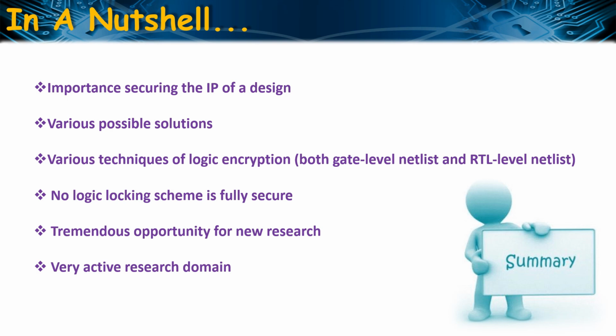Similarly, RTL level obfuscations are also not fully secure. Every second day you will find some new attack proposed which can successfully break some logic locking technique. And every day people try to come up with a better solution that can probably offer protection against some of the existing attacks. This brings a lot of opportunity for new researchers to come into the picture and solve some of the interesting problems in this domain.